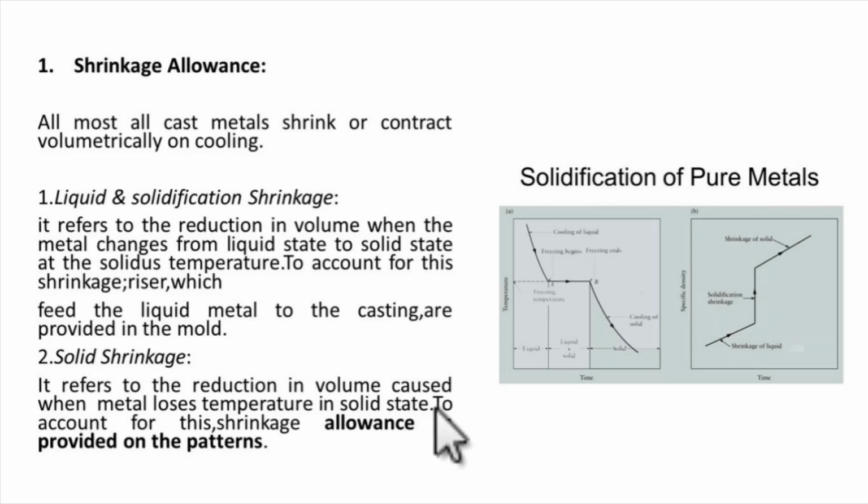This shrinkage can be avoided by providing the pattern allowances. And the liquid and solidification shrinkage can be avoided by providing a riser. If you remember, in the previous slide when we discussed the casting arrangement, in the diagram we have a riser, and I mentioned that the riser is a reservoir. So basically the role of the riser is to provide the excess molten metal to avoid liquid and solidification shrinkage.